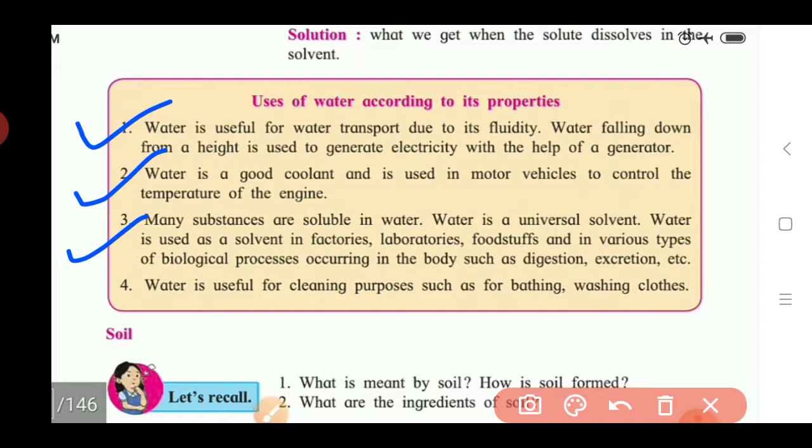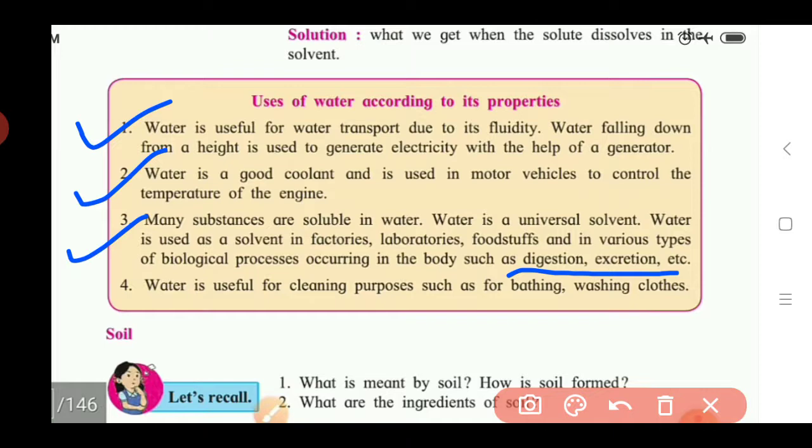Which are the biological processes? That is digestion and excretion. We know when we eat food, after that we drink water. What happens due to this? This water helps to digest the food that we take into our body. For this biological process water is very important, because all the food that we eat can easily dissolve in it, and it can easily be transported from one part of the body to another. So for this process water is important.